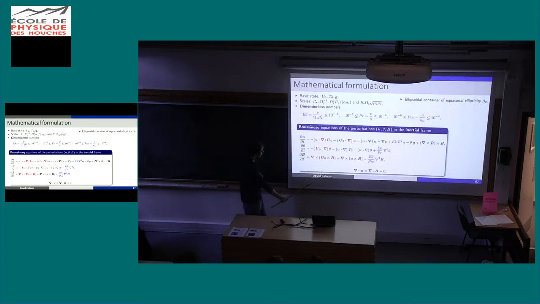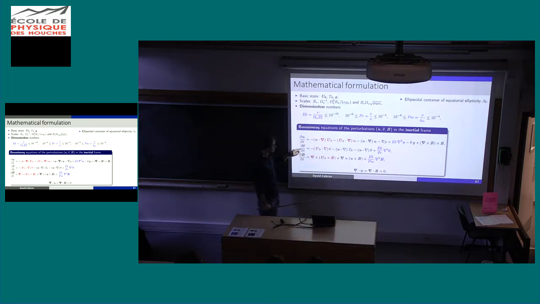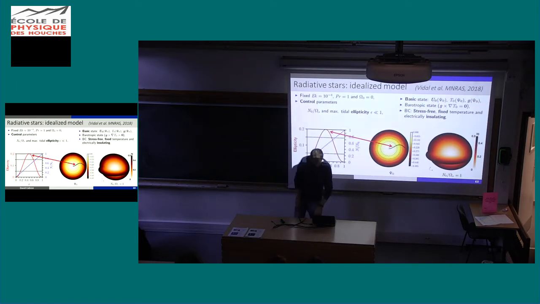And the equation we solve here is more complicated. As before, we have the basic flow here, where I impose elliptical streamlines. We have the Lorentz force, and here we have a supplementary equation because we need to solve the temperature equation. Okay? And you've got here damping terms for the instability.